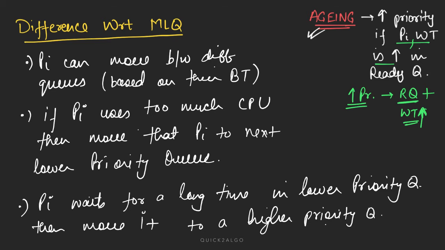Now we are tackling the concept of starvation, because earlier, in the previous algorithm, if a process was in a lower priority queue, it stayed in the lower priority queue. But now, if it has spent a lot of time waiting, we can increase its priority and shift it to the higher priority queue, so it gets its chance to execute with the CPU. So this is a big difference with respect to the multi-level queue algorithm.